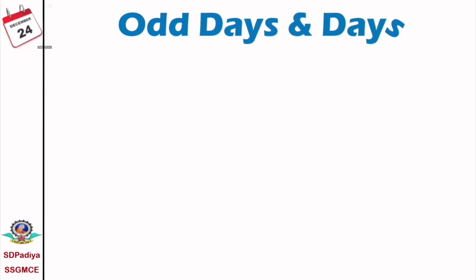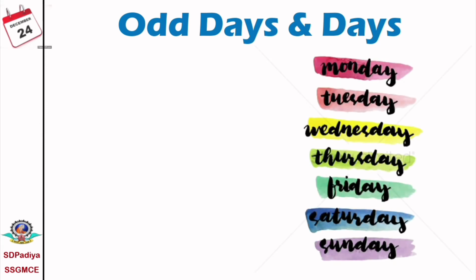Now, we'll see the relation between the odd days and the days of a week. There are 7 days in a week: Monday, Tuesday, Wednesday, Thursday, Friday, Saturday and Sunday. And we know the week starts on Monday and ends on Sunday.